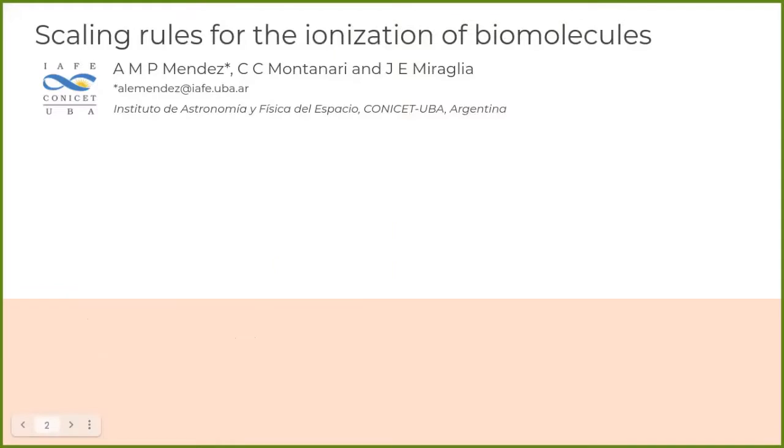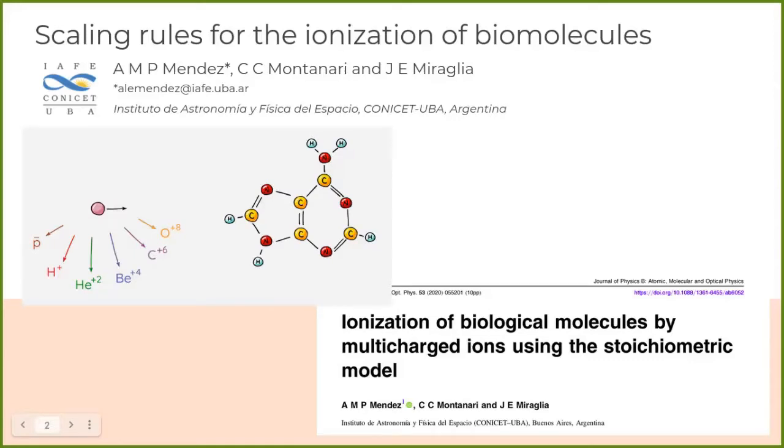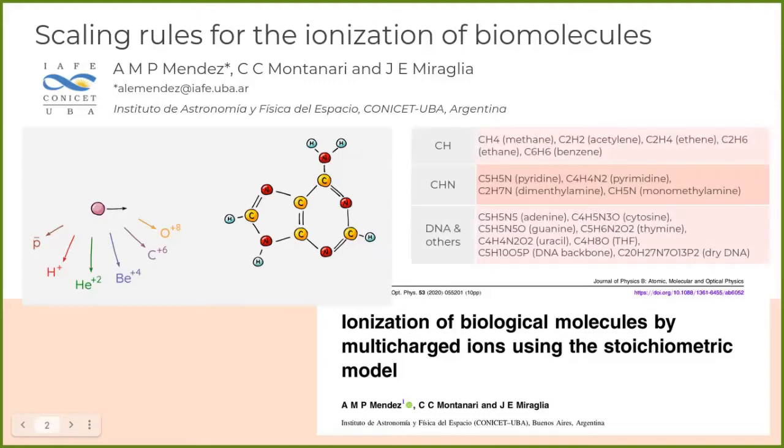This contribution constitutes a follow-up on a recent work where we proposed a straightforward model to determine the single ionization of complex molecular compounds. By implementing this approach, we computed the total cross-section of a 108 collisional system composed of 6 different projectiles: antiprotons, protons, and bare ions of helium, beryllium, carbon, and oxygen. All of them impinging into various molecular targets, including DNA nucleobases, hydrocarbons, and small molecules such as water.